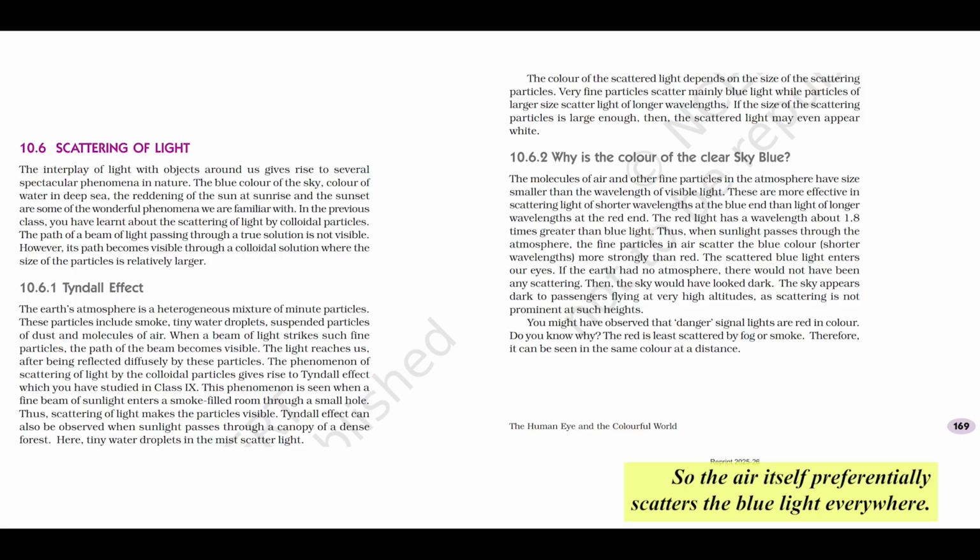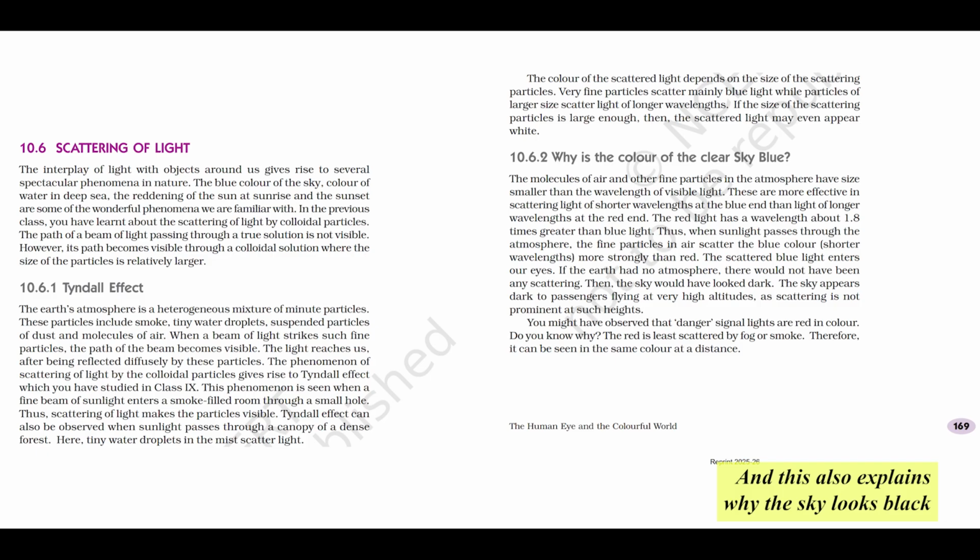So the air itself preferentially scatters the blue light everywhere. Precisely. Now why not violet? Violet is scattered even more strongly than blue. But our eyes happen to be slightly more sensitive to blue, and the sun emits slightly less violet. Plus, some violet gets absorbed high up. The net result we perceive is blue.